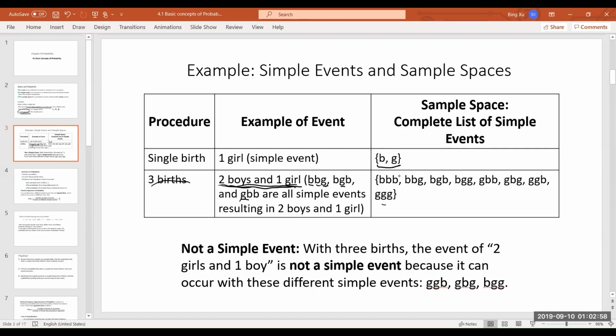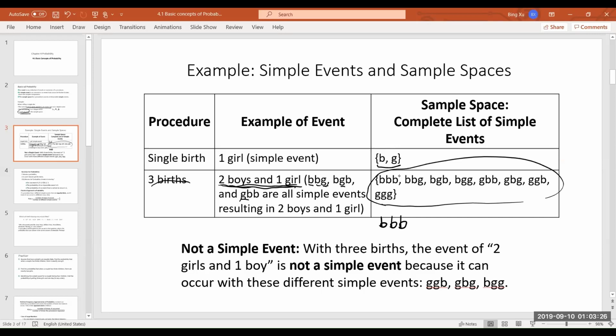Okay, so here is the sample space. Let's break it down here. Why do we have such a long list for the sample space? First of all, if your first kid is a boy, right? So here we have several cases. First is your first is a boy, second is also a boy, and third is also a boy.